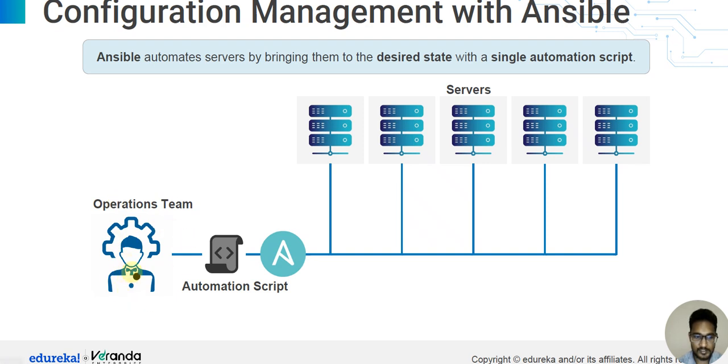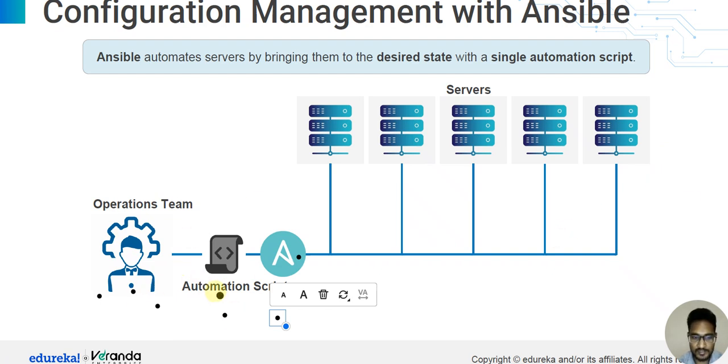This is the operation team, this is the automation server, and this is the Ansible script. And these are the multiple servers. So Ansible brings servers to a desired state with a single automation script, single automation script के थ्रू हमको मल्टीपल सर्वर्स पर काम कर सकते हैं. Okay, so this is configuration management with Ansible.